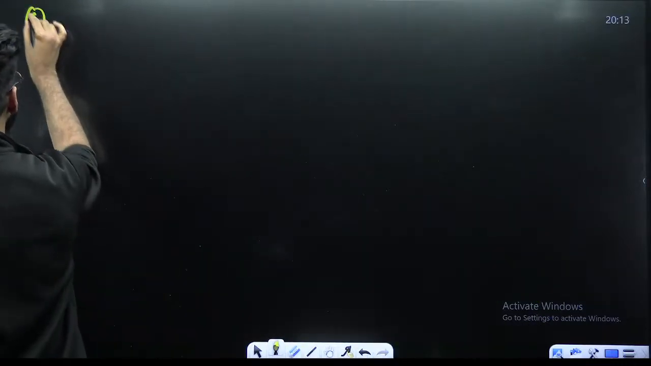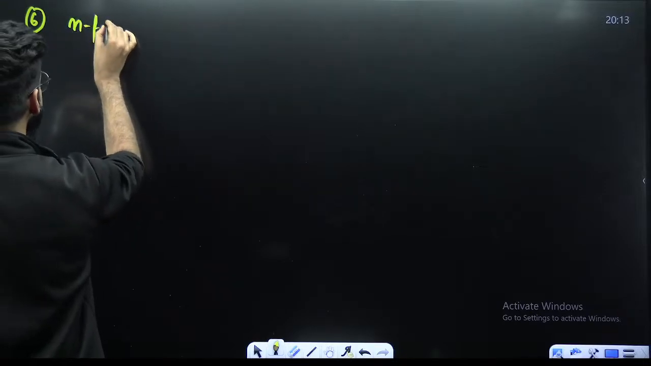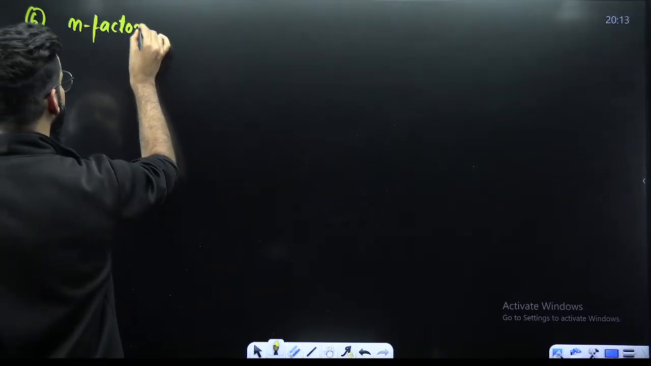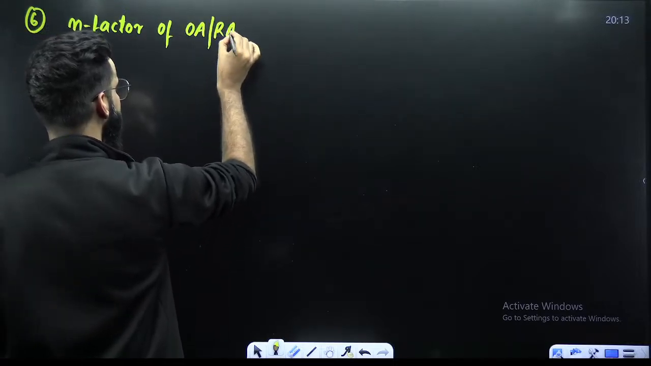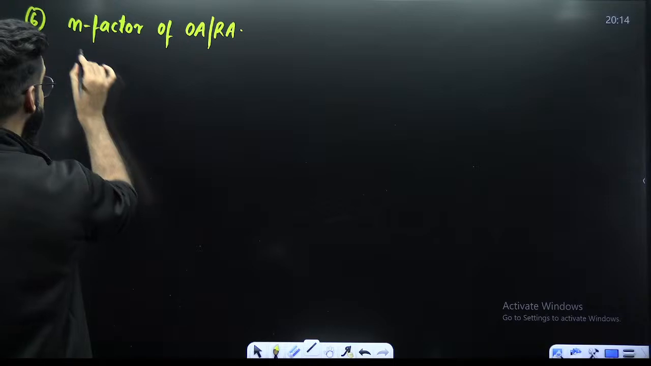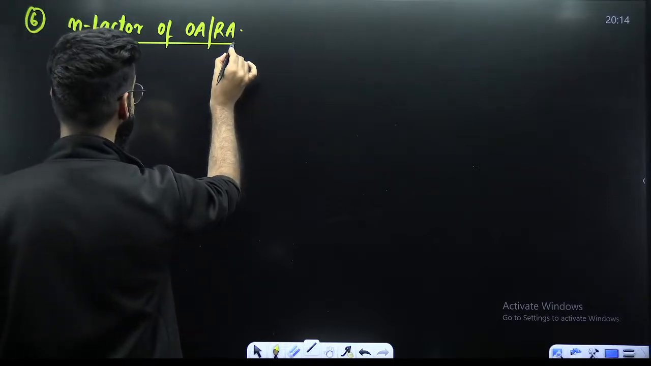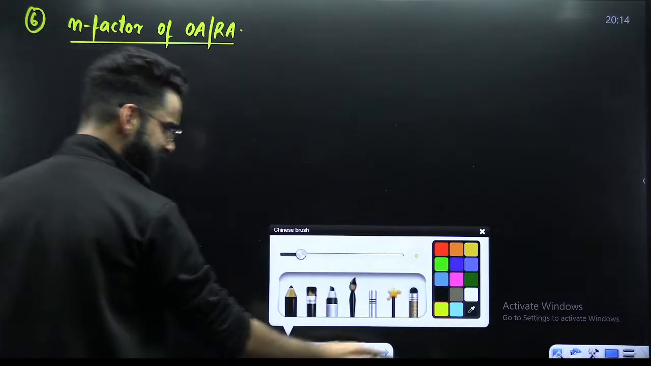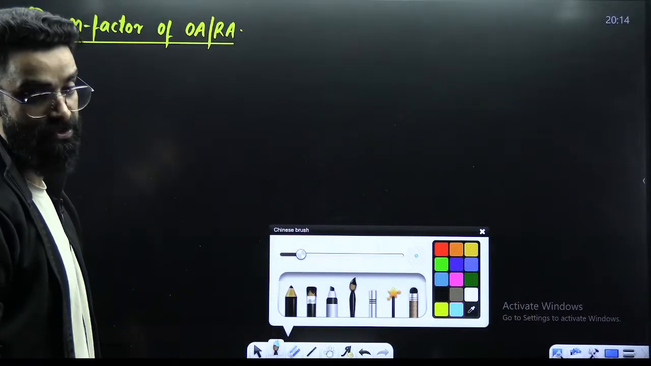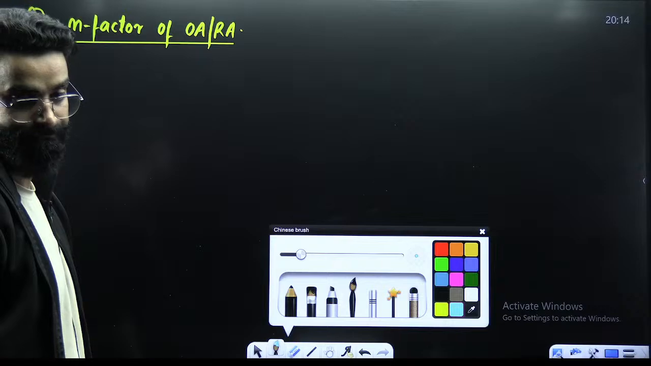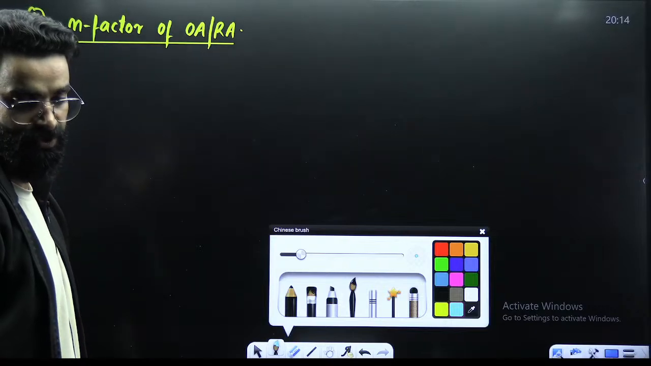The sixth case. What is my sixth case? That is the n factor of oxidizing agents and reducing agents. How do we exactly calculate the n factor of oxidizing and reducing agents? Try to understand carefully, guys, what I'm going to say now, because now it's going to be super important.